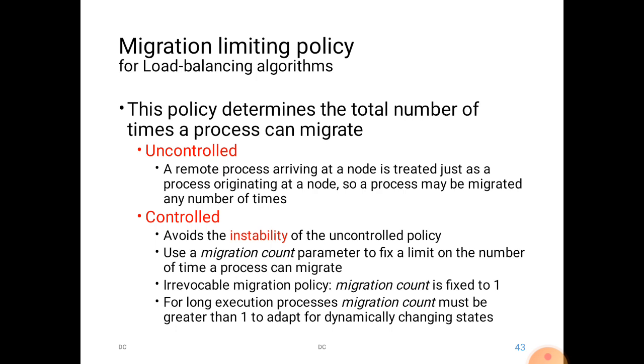There is a thing called the irrevocable migration policy. In that case, the migration count is fixed at only one, that is, it can migrate only once. Once the process is migrated from one node to another, it cannot migrate to another node; it has to work on it. That is called the irrevocable migration policy. For long execution processes, the migration count must be greater than 1. If the process is very long and requires complex work, we should not limit migration to 1, so that it can adapt to dynamically changing states.